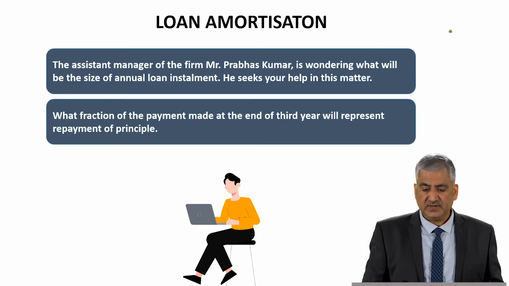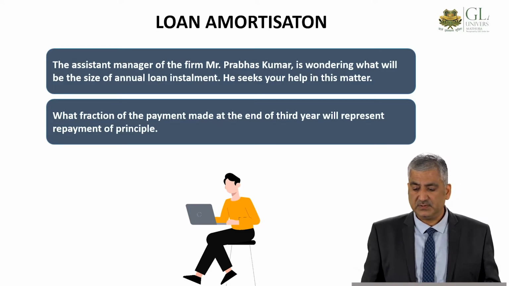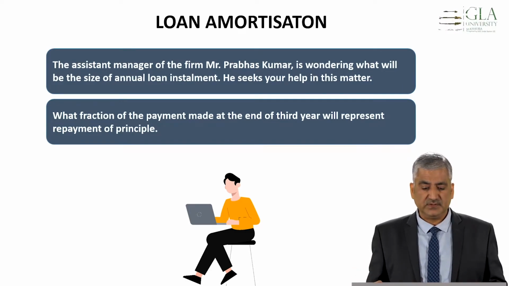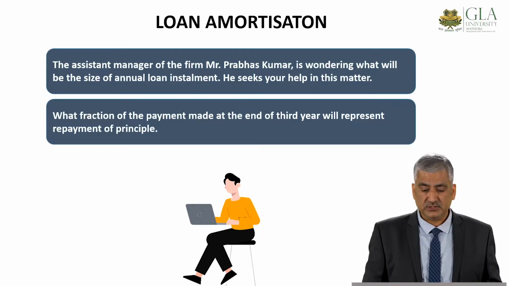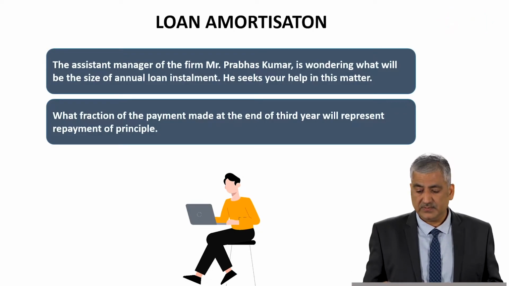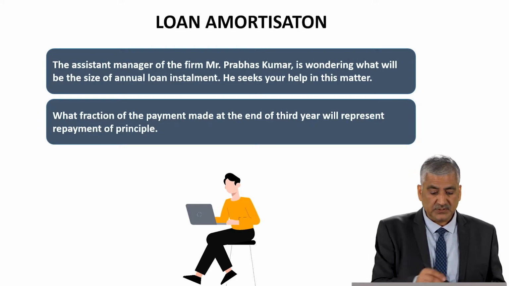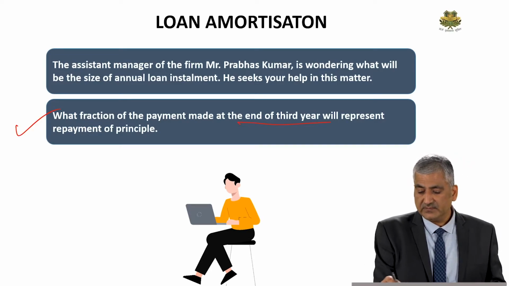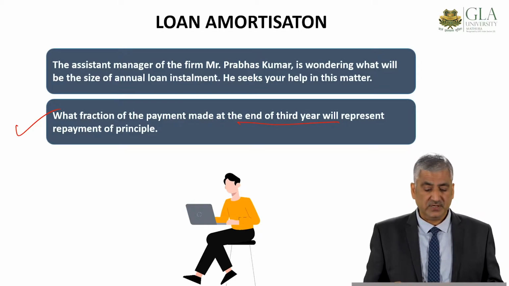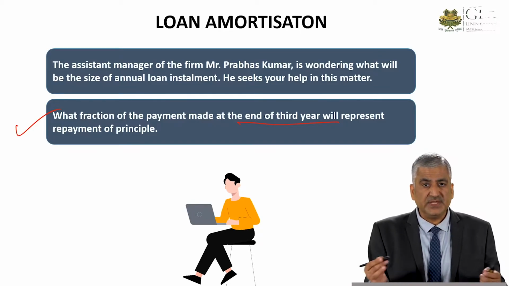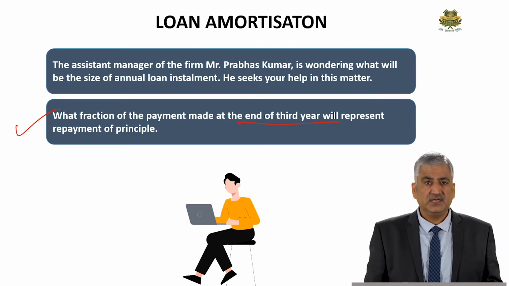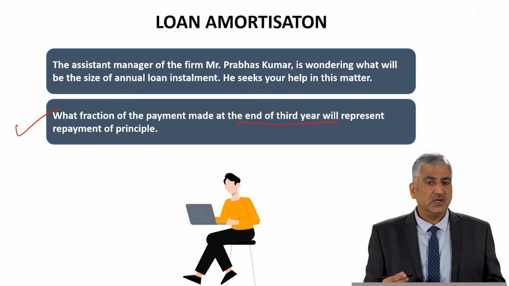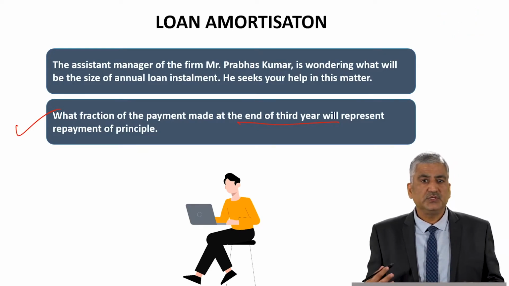The assistant manager of the firm, Mr. Prabhas Kumar, is wondering what will be the size of the annual loan installment, and he seeks your help in this matter. He is also interested to know what fraction of the payment made at the end of the 3rd year will represent the repayment of the principal. So this is the base case we have to study, and let's understand exactly what steps we need to take to reach the solution.